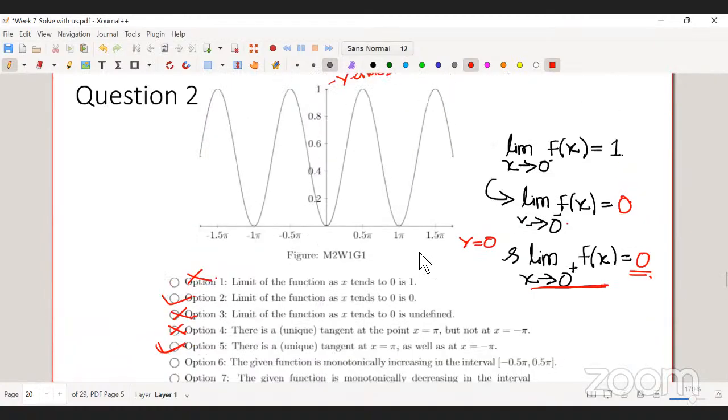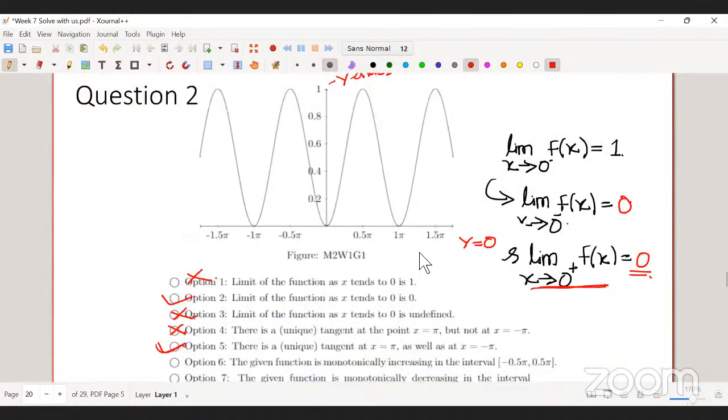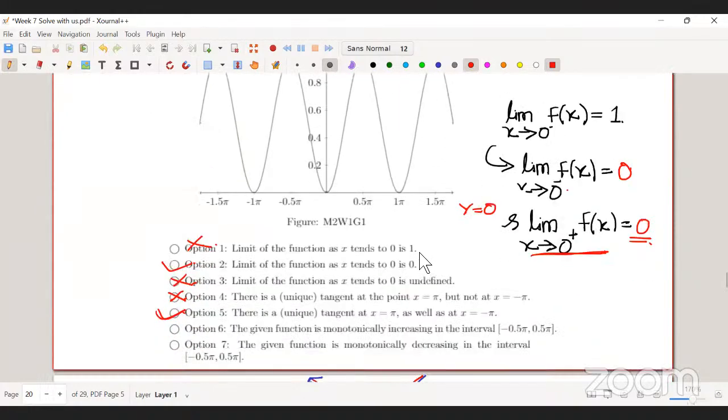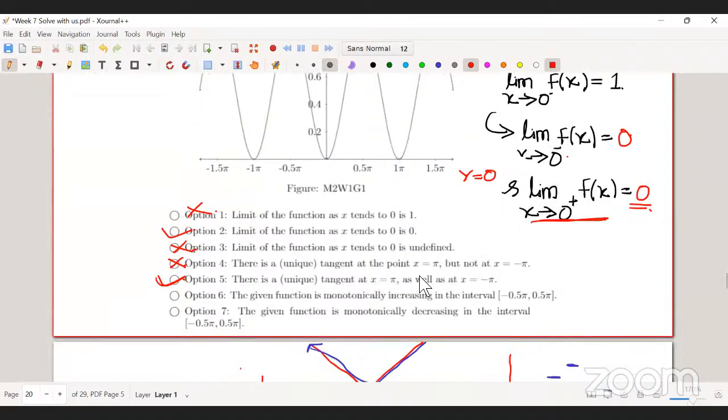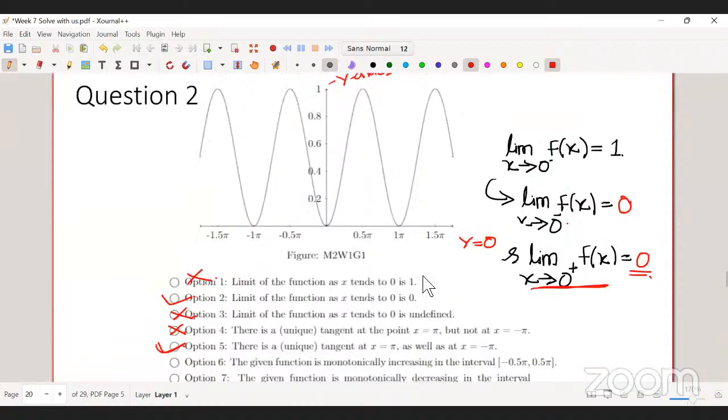Is monotonous increasing and strictly increasing the same? No, they are not the same. There is a difference between increasing and strictly increasing. How can we differentiate them? Increasing says the y values can be equal, but in strictly increasing, the y values will always increase.